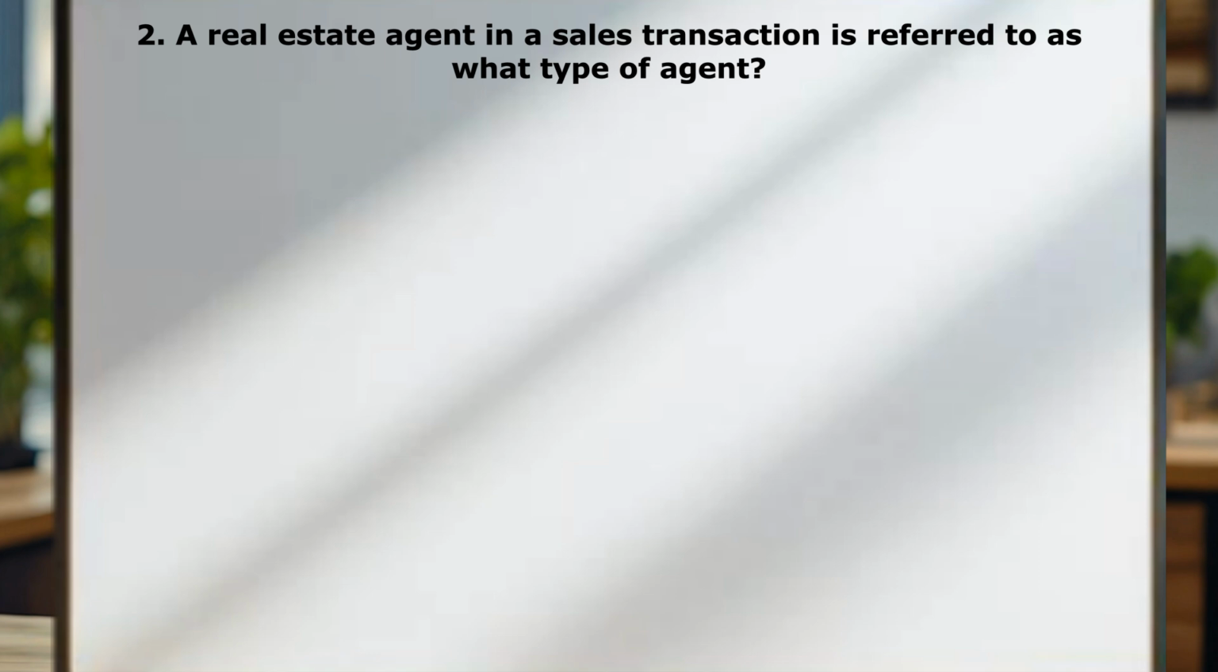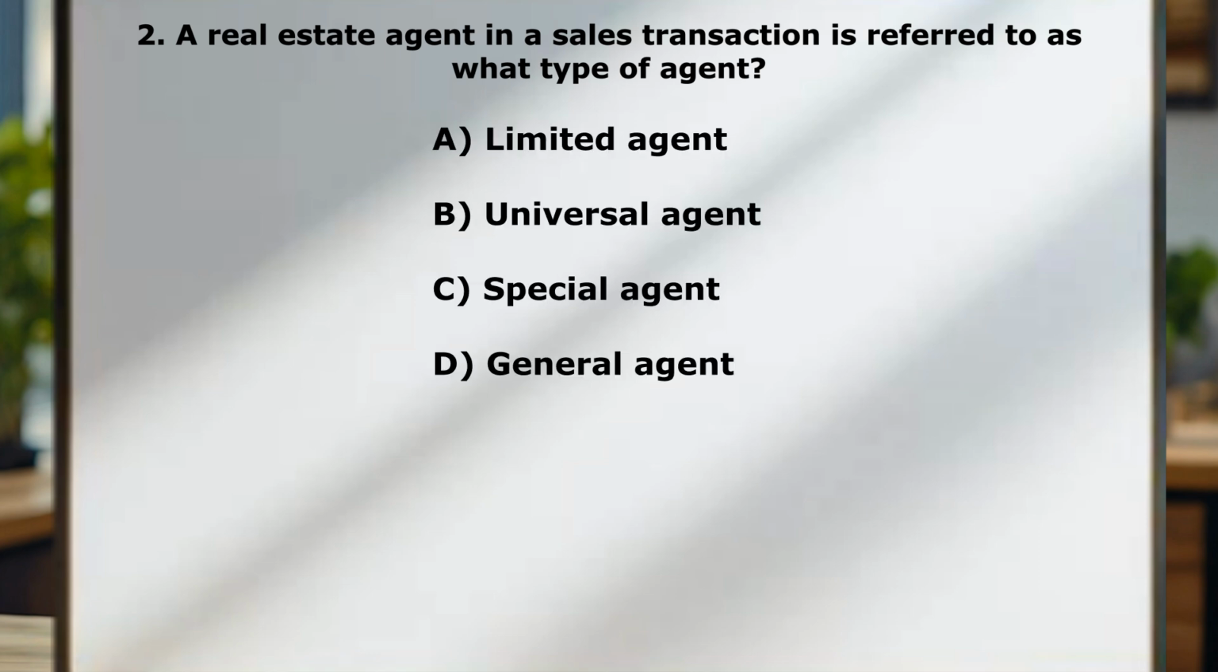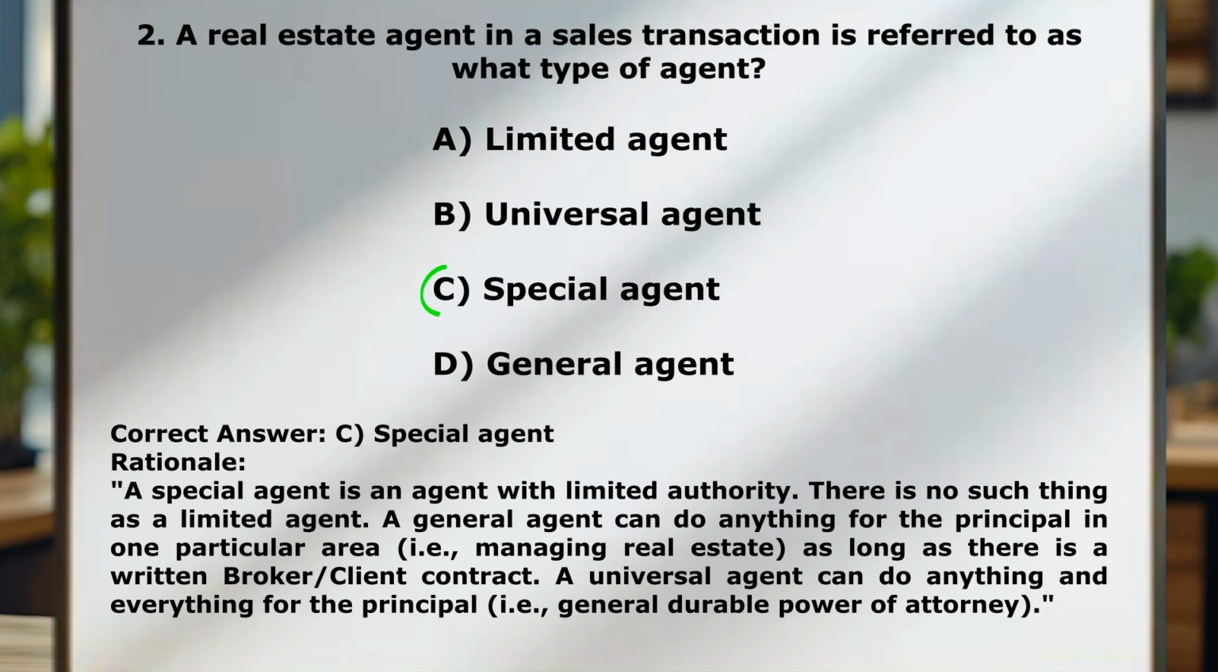A real estate agent in a sales transaction is referred to as what type of agent? A. Limited agent. B. Universal agent. C. Special agent. D. General agent. The correct answer here is C. Special agent. Question number three.